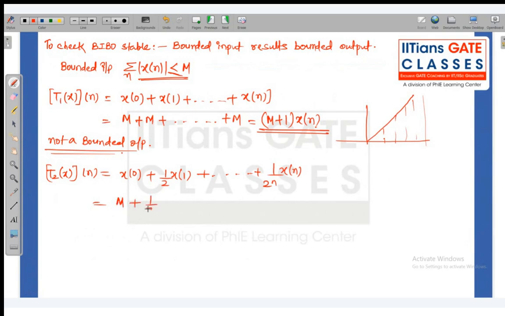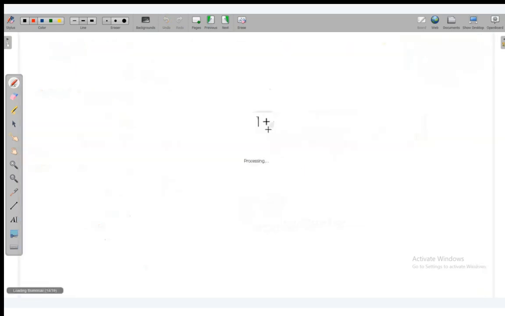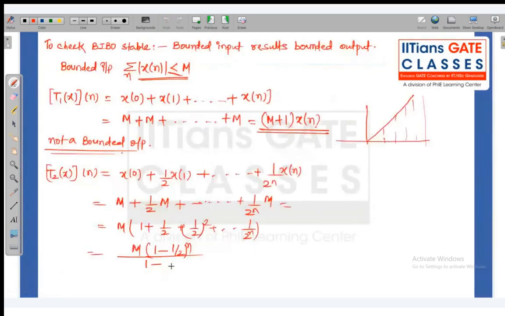If I give input M, then it is M plus 1 by 2 M and so on plus 1 by 2 to the power n into M. So M is common: 1 plus 1 by 2 plus 1 by 2 square and so on up to 1 by 2 to the power n. So it is M times 1 minus 1 by 2 to the power n, divided by 1 minus 1 by 2.